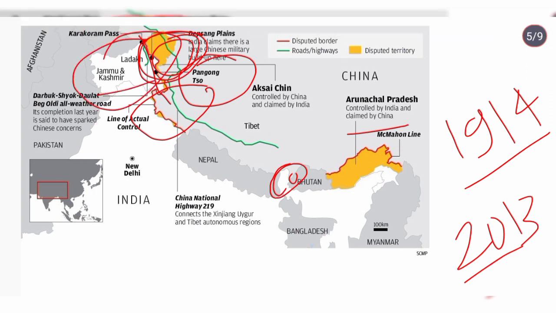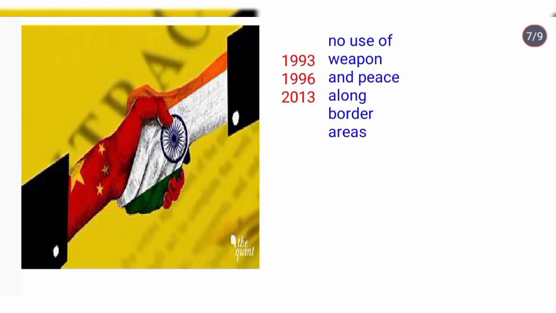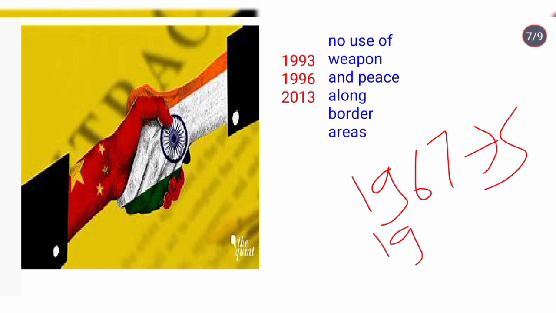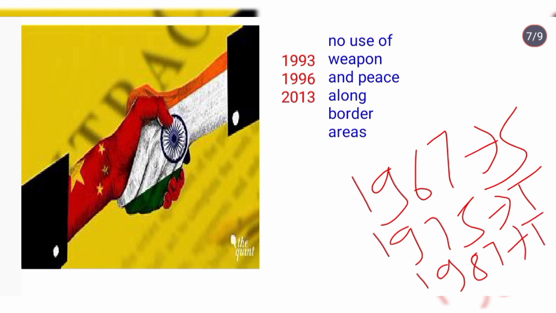Okay, now we'll move forward. See, among the disputes, I told you in 1967 the Sikkim area, in 1975 the Tawang region in Arunachal Pradesh, in 1987 again the Tawang region, Arunachal Pradesh. After that, we signed a few agreements related to our borders. India and China both signed agreements on no use of weapons and peace along the borders. These agreements were for maintaining peace along the borders and not using weapons, weapons in the form of rifles and bullets.